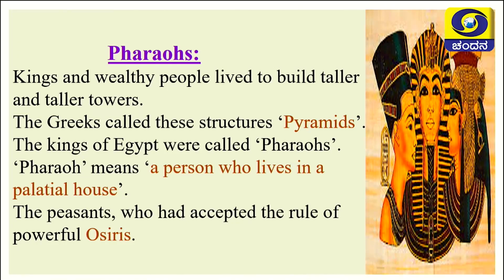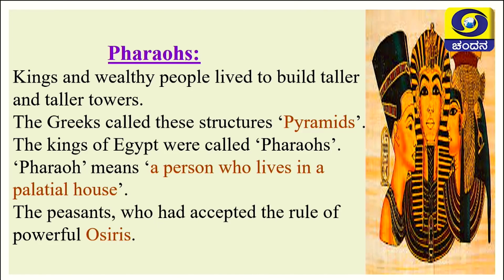Dear students, the rulers of Egypt, the kings of Egypt, the emperors of Egypt, they were called Pharaoh. Who were called Pharaoh? The kings or the wealthy people who lived in the tall towers, the tall buildings, they were called Pharaoh. The Greeks called these structures pyramids.